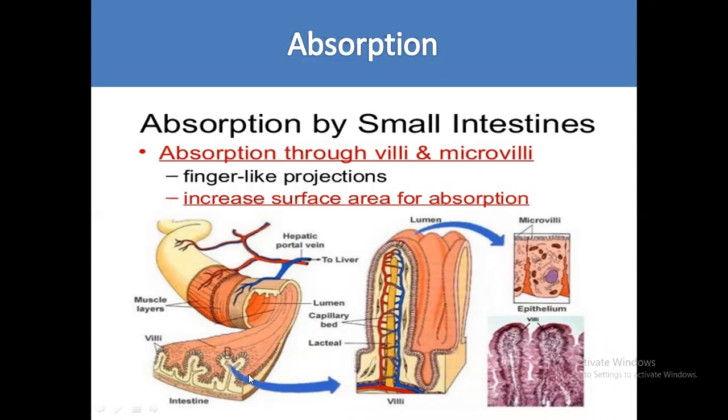When we look, the surface area is high. There are many large folds, finger-like projections. Because of that, the surface area is high, so it is easy to absorb, right? The surface area and the contact area are high, and it is easy to absorb the food. Microvilli like this increase the surface area of absorption.